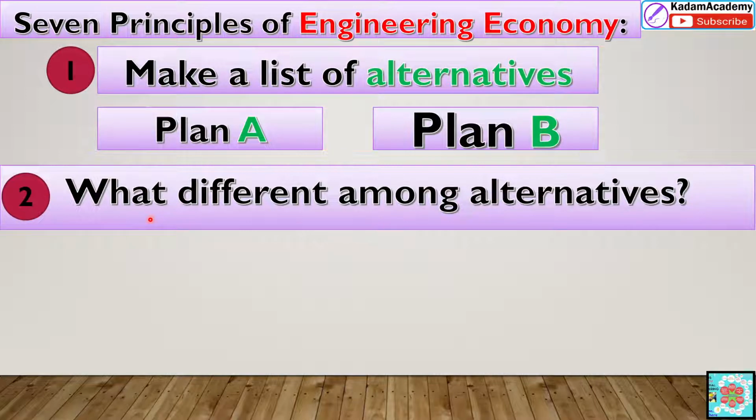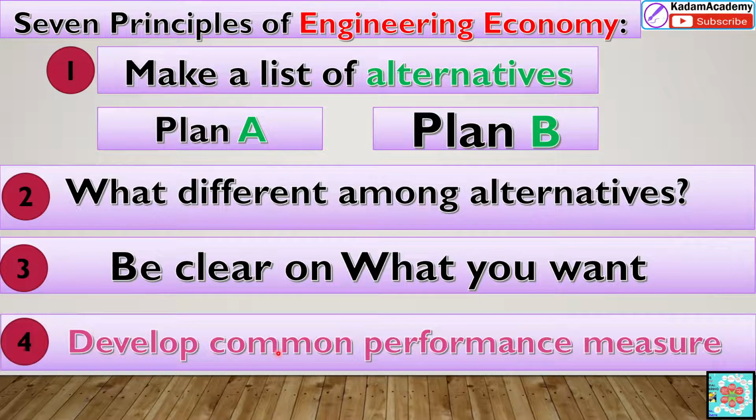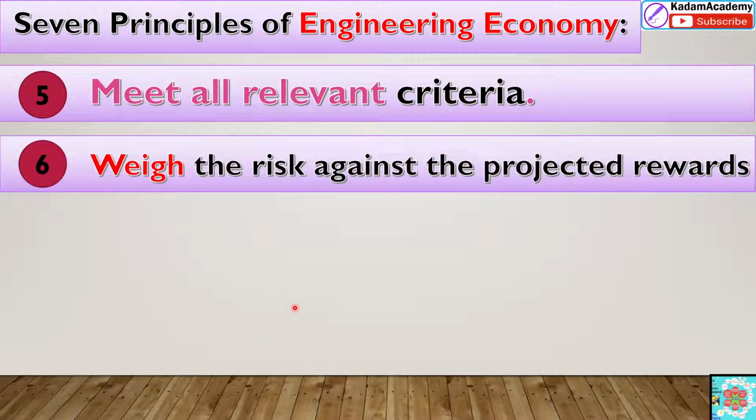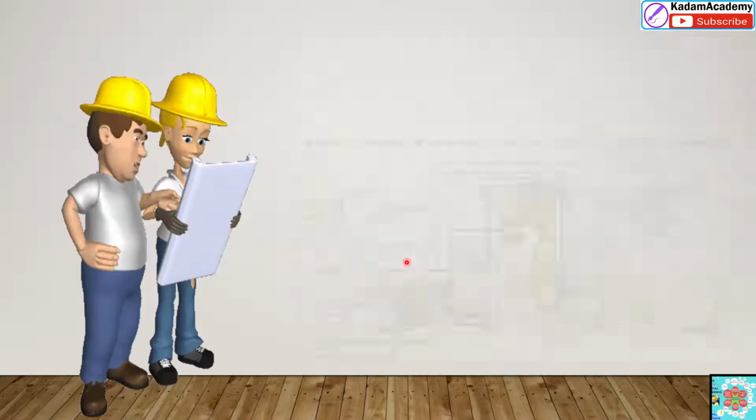In the third step, be clear what you want, what you want must be clear to you, and meet all relevant criteria. Develop the common performance measure for this. Fifth step, and sixth is the risk against the projected rewards. And seventh is to check the results of the action plan and revise the plan when necessary.